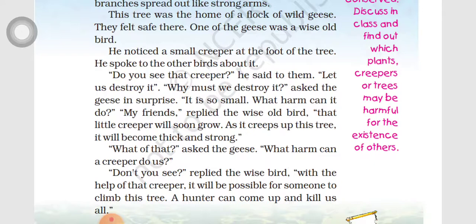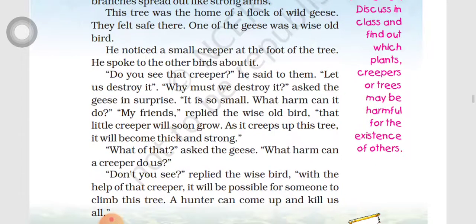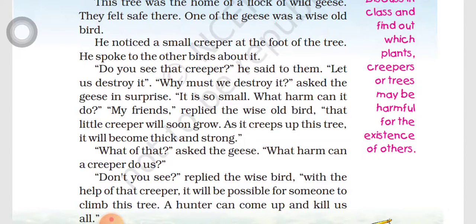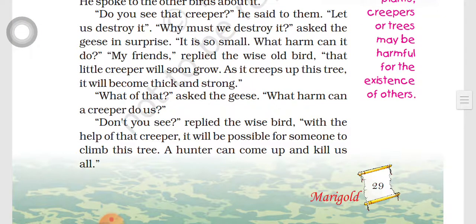It's a small plant, that is the creeper. What harm is it going to do us? Like this they are asking. My friends, replied the wise old bird, that little creeper will soon grow. The old bird is telling that the little creeper will grow very soon. As it creeps up this tree, it will become thick and strong.